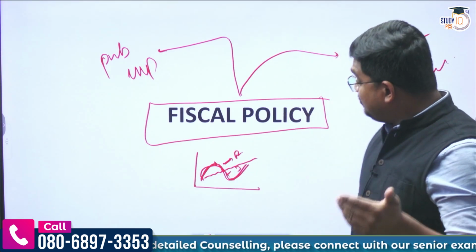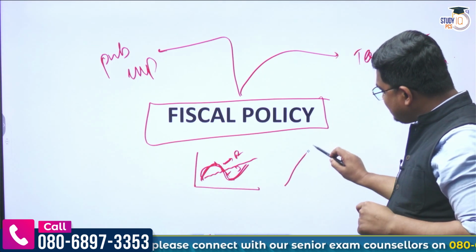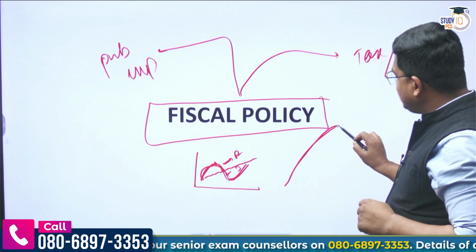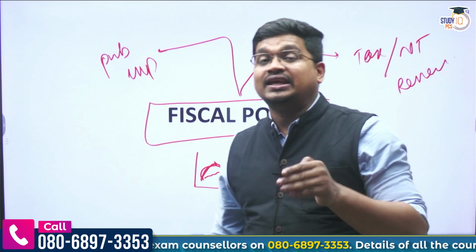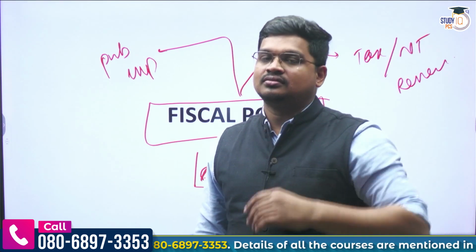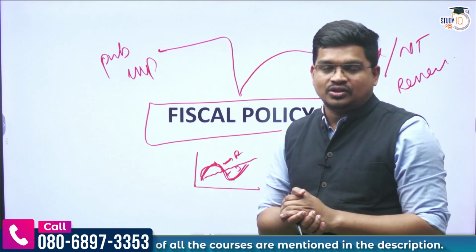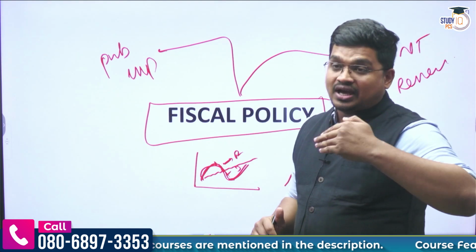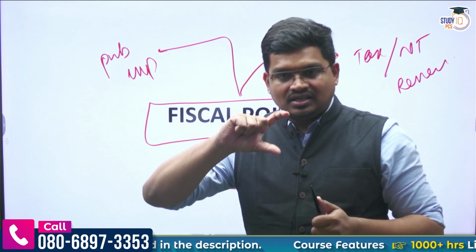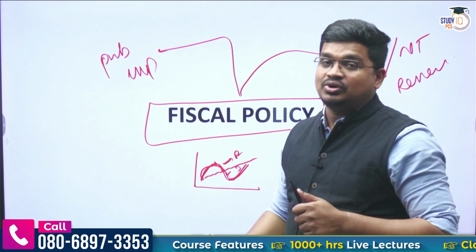Now, what does the government do? If the economy is at a very rising stage, in this phase, and it's going upward, that means the government is expecting an inflationary situation, when the price level is about to rise. So what does the government want to do? The government wants to control that scenario, because when there is higher inflation, the government has to ensure that the real income of the people should not decline due to the rise in the price level.